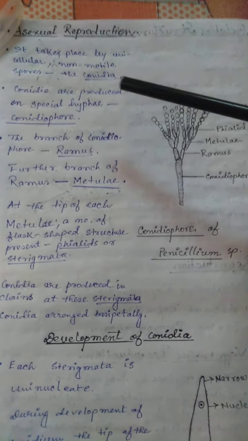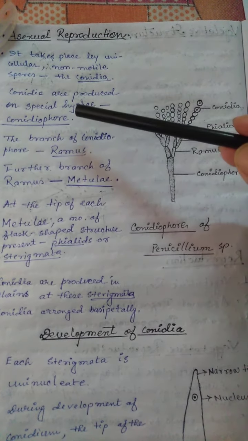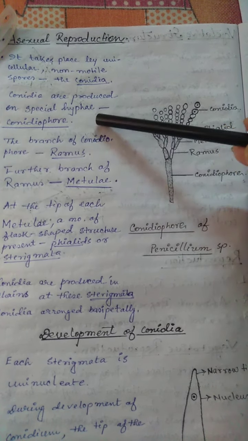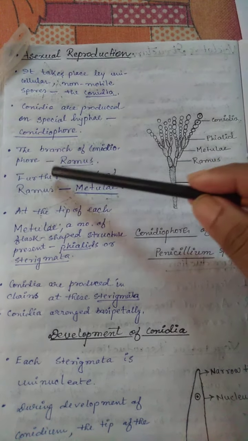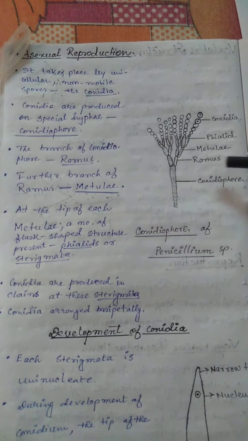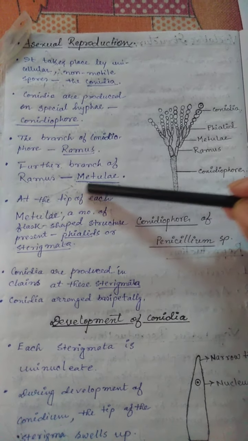So here, this is the conidia. Conidia are produced on specialized hyphae known as conidiophore. This is the conidiophore. The branch of the conidiophore is known as ramus. This is the ramus. And the further branch of the ramus is the metula.